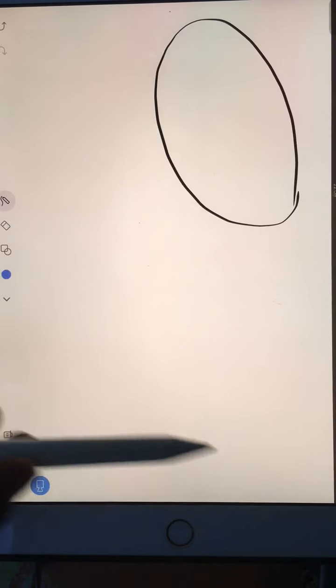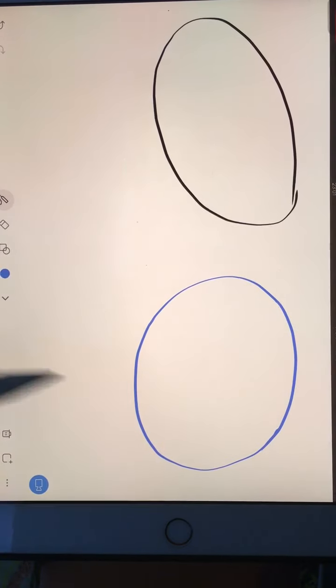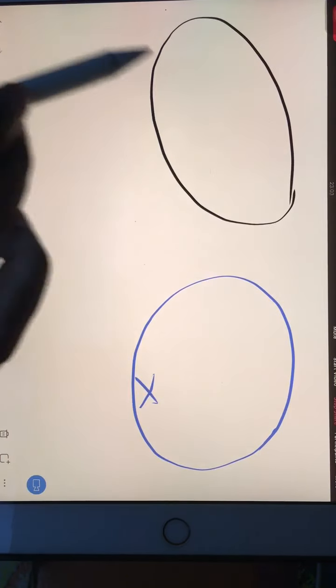Okay, we'll do one thing. If you have understood, tick in this zone. If you have not understood, tick in this zone.